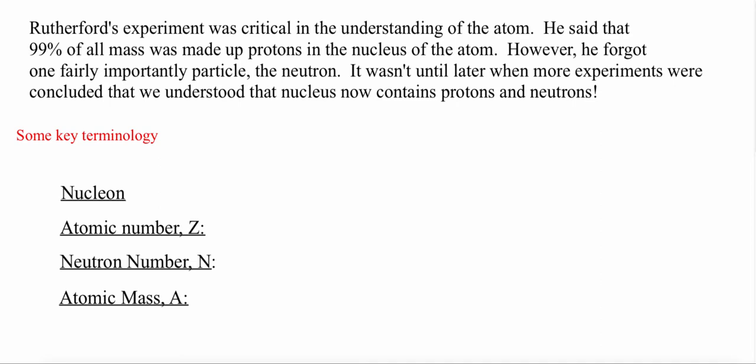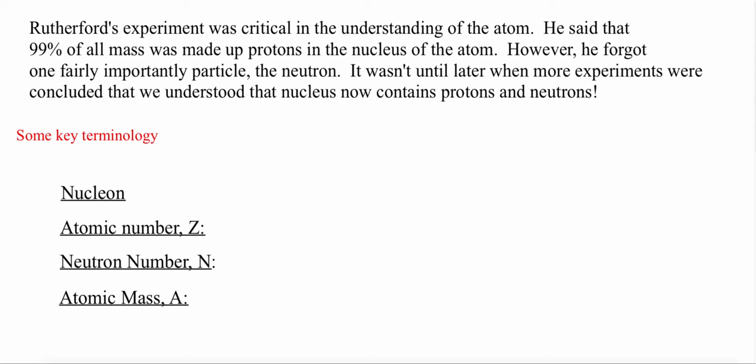So, Rutherford's experiment was critical to understanding the atom. He said that 99% of all mass is made up of protons in the nucleus of the atom. However, he forgot one fairly important particle, the neutron. It wasn't until later, when more experiments were concluded, that we understood that the nucleus now contains protons and neutrons.